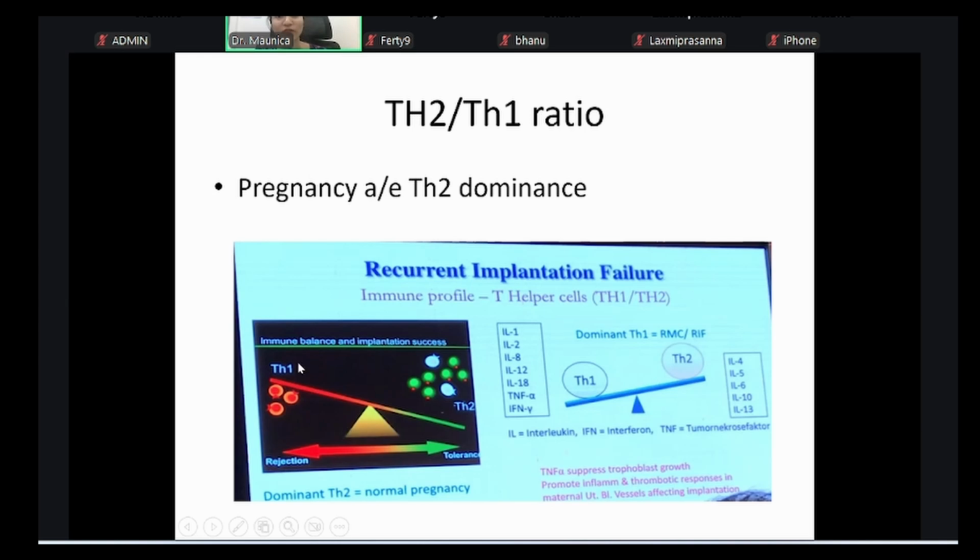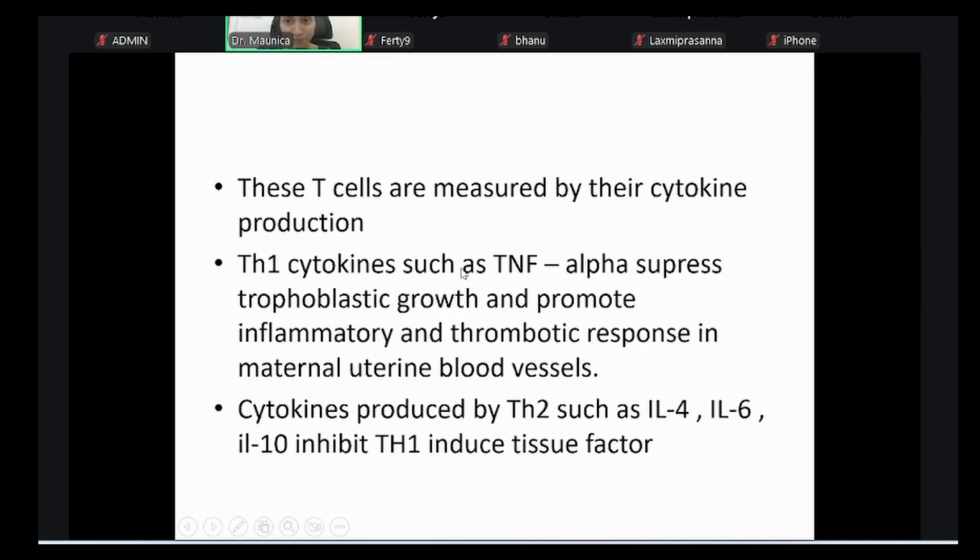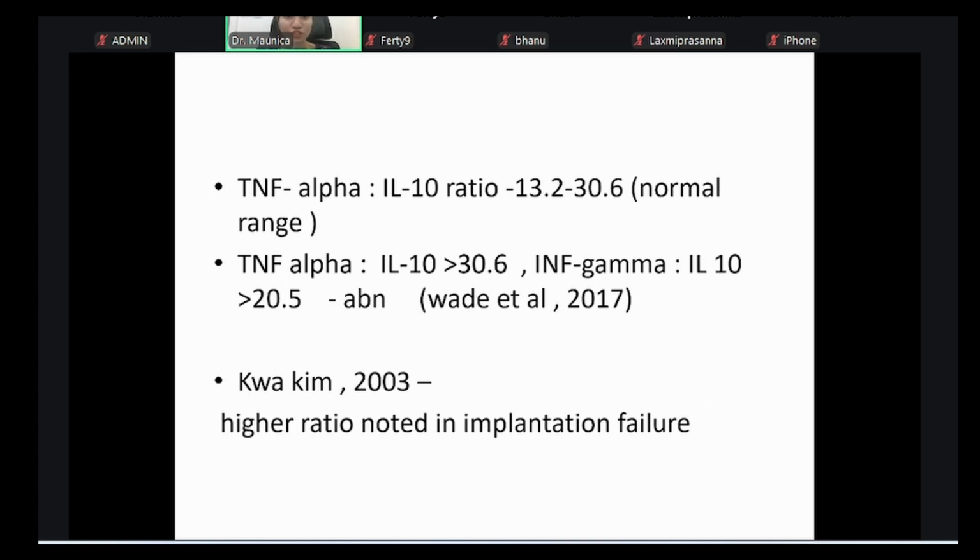If you have more T helper 1 than T helper 2, then mostly it is rejection. It will reject it and there's a complete implantation failure. So you at least want the implantation to happen. T helper 2 should be more in comparison to the T helper 1 cells. Again, cytokine production, all this can be assessed. The ratios they have discussed in different studies.